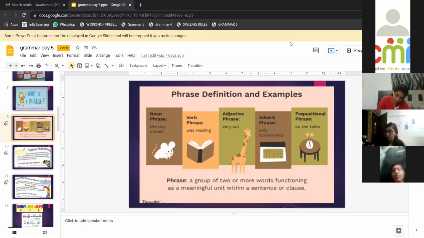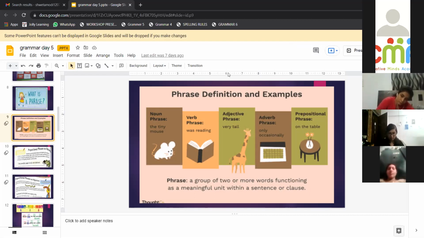Ma'am, when do have been and had been come? Perfect continuous is not included in Jolly Grammar. If you want, I will explain it after the workshop. That is perfect continuous: have been plus the participle, like I have been teaching English, I had been teaching English, I will have been teaching. But we hardly use those sentences, and they are not covered in Jolly Grammar. I will explain later. Okay, ma'am. No problem.